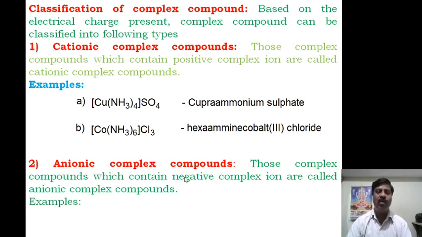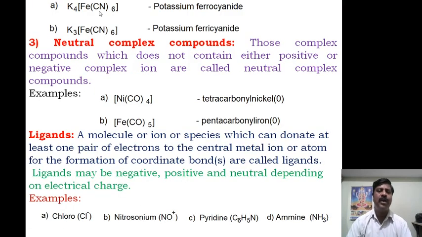Similarly, anionic complex compounds are those complex compounds which contain a negative complex ion. The answer is 90% the same as before. Those complex compounds which contain a negative complex ion are called anionic complex compounds. For example, potassium ferrocyanide.